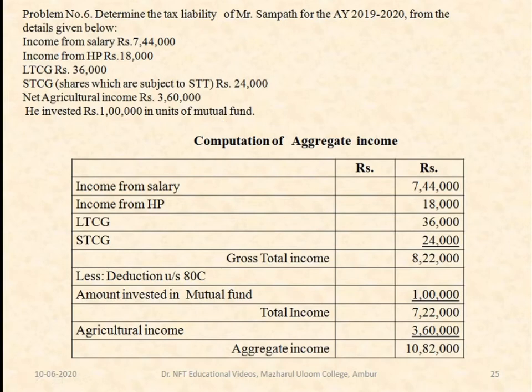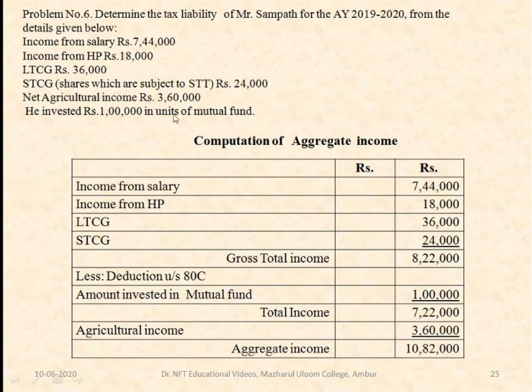We'll see the problem based on the steps which we have already done. Here the first step is to find the aggregate income. Income from salary is 7,44,000. Income from house property is 18,000. Long-term capital gain is 36,000 and short-term capital gain is 24,000. If you add all these, you get the gross total income.